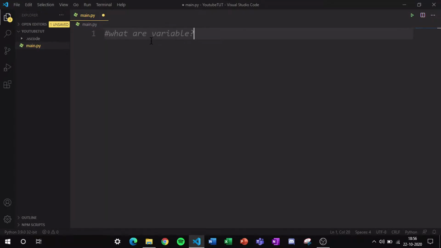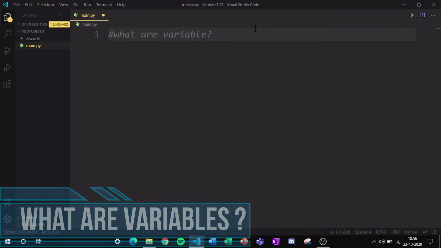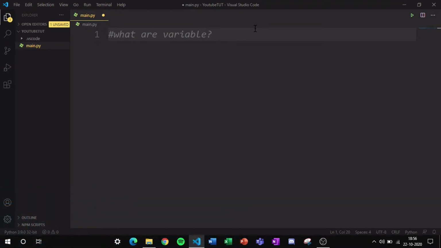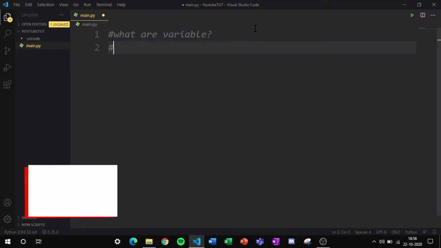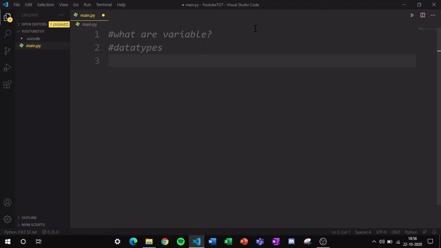So the first question that arises is what are variables? So variables are containers which can hold any value. So these values can be of three types and these are known as data types. So there are three data types in Python which are strings, integers and float numbers. I'm going to explain you about each in detail. So first let's see about string.